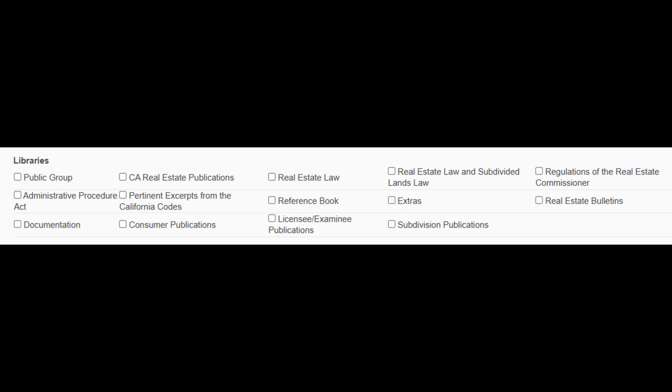If you wish to search only real estate law documents, then tick the Real Estate Law checkbox and enter New. If you wish to search the reference book and the real estate bulletins combined, you check those two checkboxes and enter New. And so on.